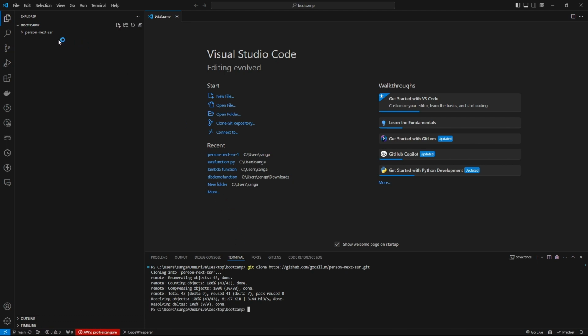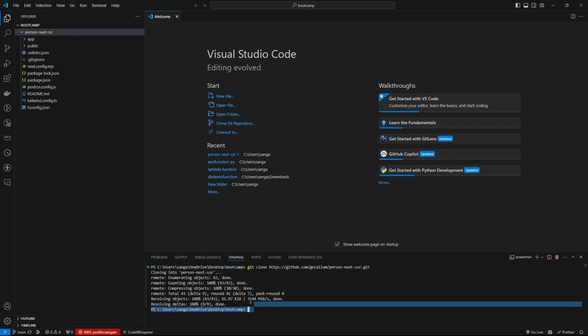As you can see, we have successfully cloned the repo. We have a person next SSR folder. After this, make sure you're inside the correct project directory. For now, I'm inside bootcamp, so I need to change my directory. For that, type cd person next SSR. So I'll be inside the project directory.